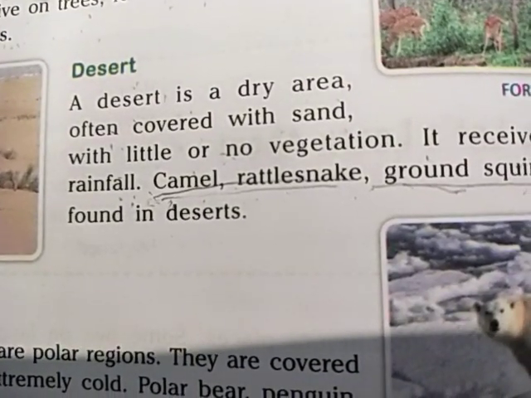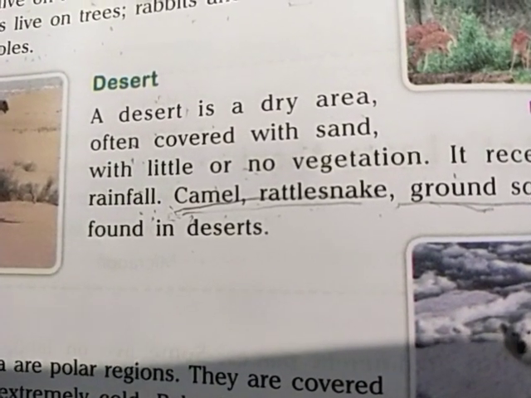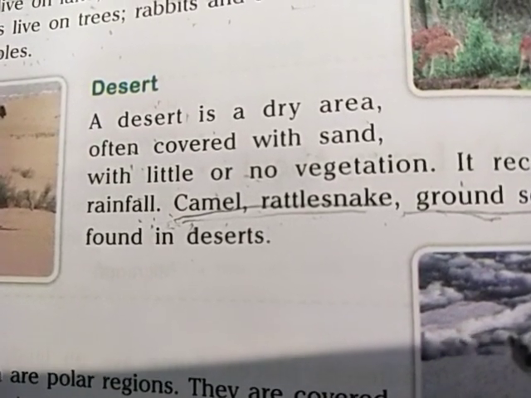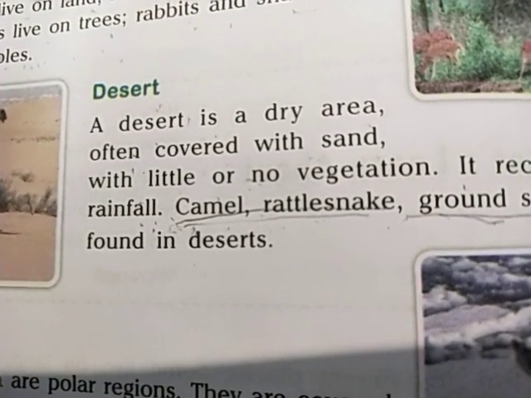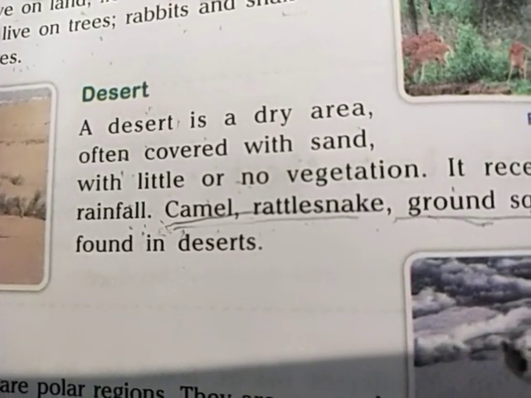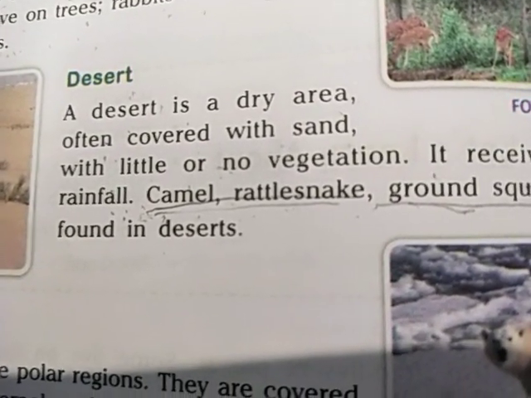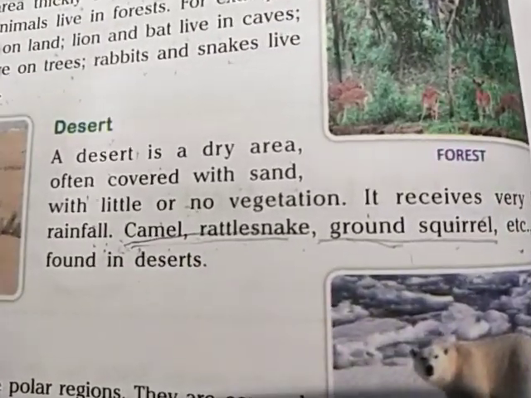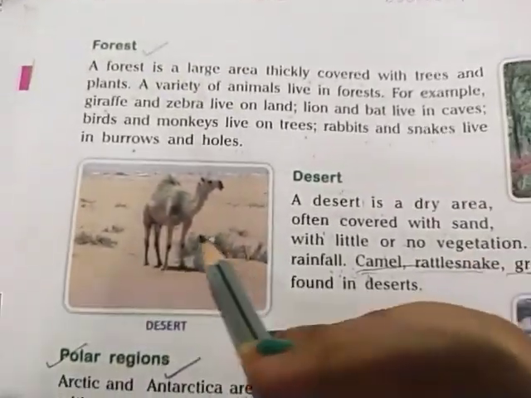Only special kinds of animals are found in the desert area. Those animals who are suited to live in the desert are found in the desert habitat, like camel, rattlesnake and ground squirrel. These are some examples. So camel, you know, see the camel.